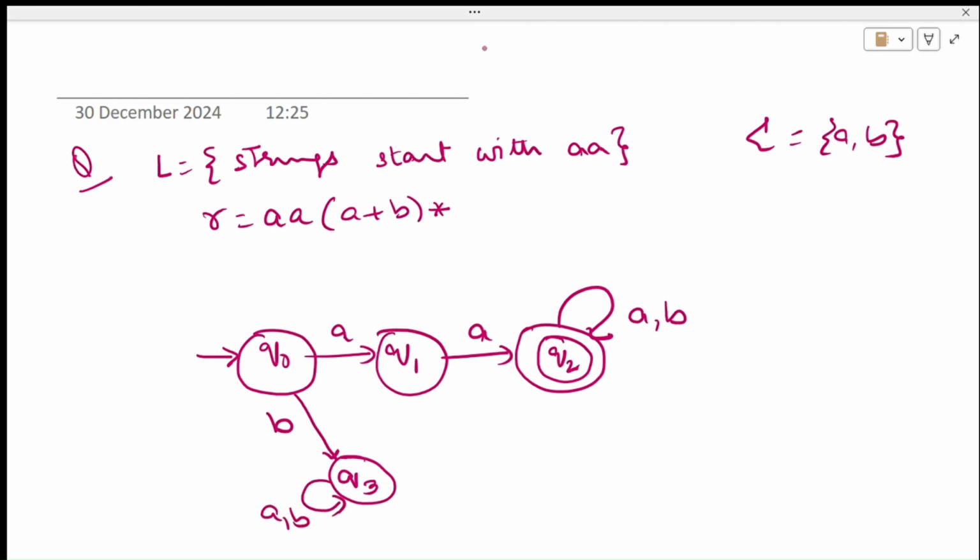Similarly, when the string starts with an A and on Q1 it sees a B, the first two symbols should not be AB. So we will never have a string starting with A followed by a B. So send it to Q3. So this is the deterministic finite automata for the given language. See the next example.